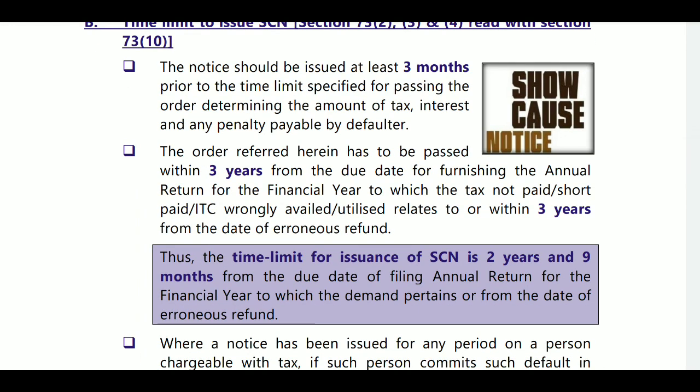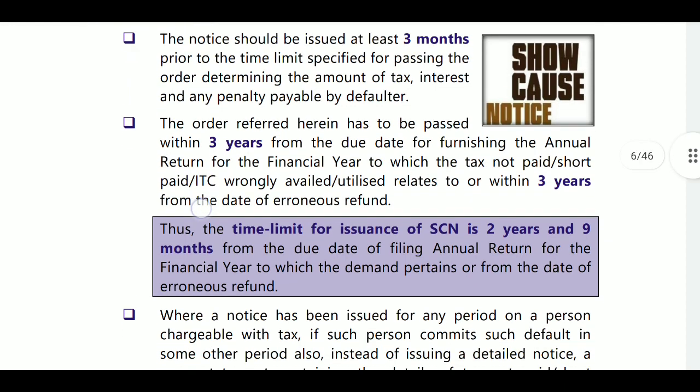That is, the order referred to herein has to be passed within 3 years from the due date of furnishing the annual return for the financial year to which the tax not paid or short paid, or ITC wrongly availed or utilized, relates, or within 3 years from the date of erroneous refund. The 3 years are calculated from the due date of furnishing the annual return.